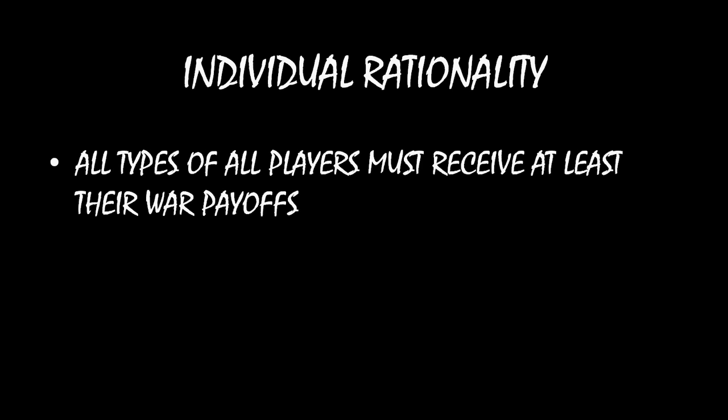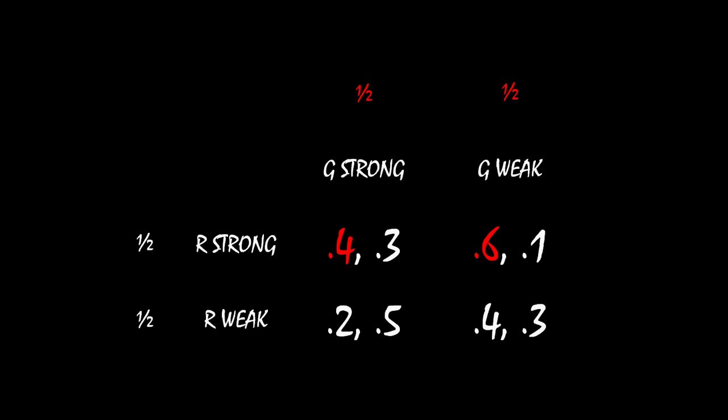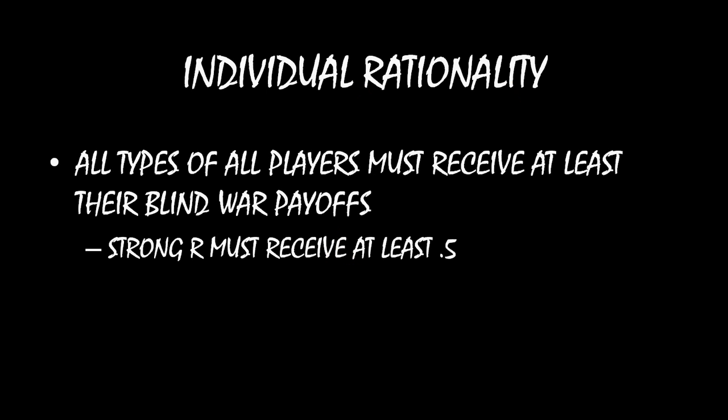And if we're thinking about the requirements of our mechanism, first, individual rationality, again, tells us that all types of players must receive at least their war payoffs. So if we're going through the same process as we did when the costs of war were low, then if you're the strong type of rebel group, you need to receive at least the average of 0.4 and 0.6, 0.4 times 1/2 plus 0.6 times 1/2, which is equal to 0.5.